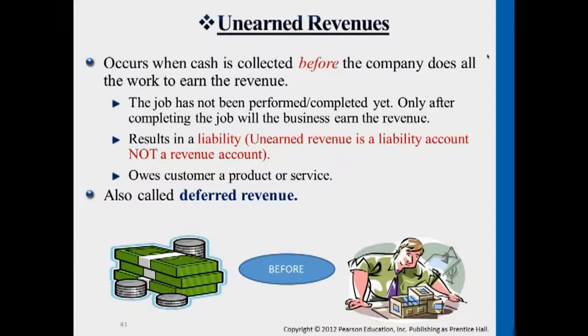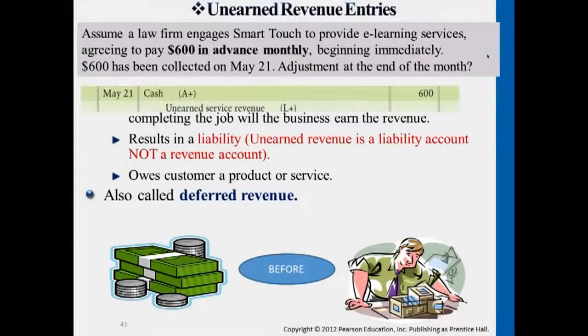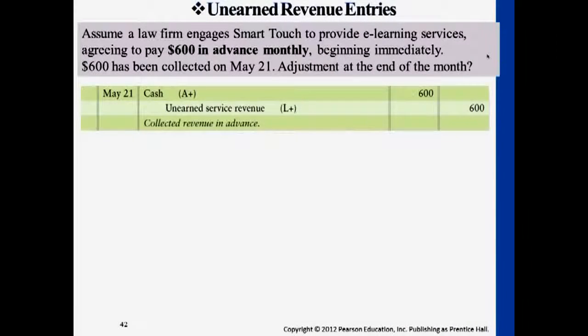So this is the part that we want to do, the adjustments part. We want to turn the liability into service revenue by a certain portion that the company has readily provided, based on the service and goods that they have readily provided. So let's look at another example.